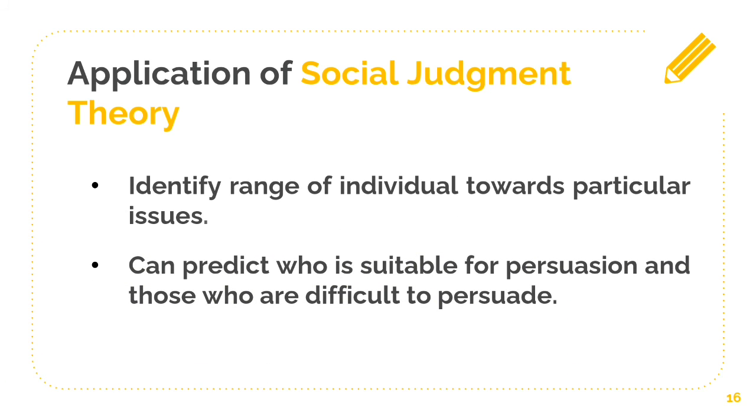So, how do we apply this theory? Social judgment theory helps us predict an individual's attitude towards particular issues that will result in the increase of their acceptance of the issue, and at the same time, this theory can predict who is suitable for persuasion and those who are difficult to persuade.